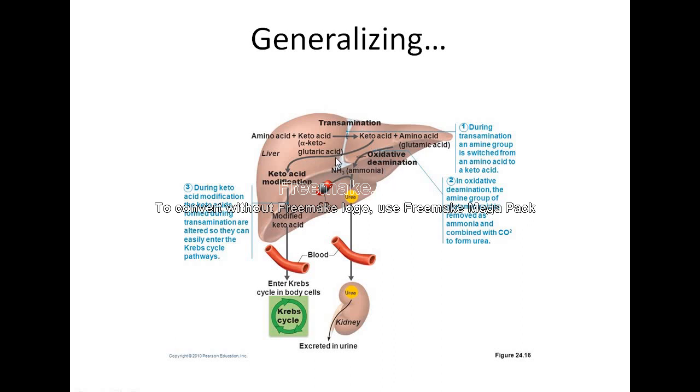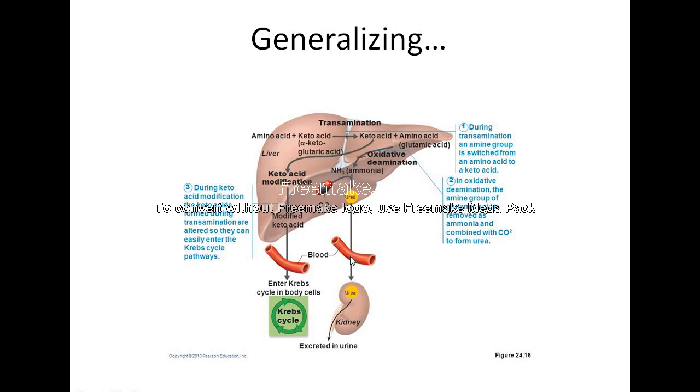Or this keto acid that has been synthesized from this transamination reaction can go and modify itself into the Krebs cycle. So during this keto acid modification, the keto acids formed are easily entered in the Krebs cycle and utilized for energy. അതായത് ഈ അമിനോ ആസിഡിന്റെ കൂടെ ഉണ്ടായ കീറ്റോ ആസിഡിന് എന്ത് സംഭവിച്ചു എന്ന് വെച്ചാൽ, this keto acid enters into the blood and enters into the Krebs cycle. ഓക്സിഡേറ്റീവ് ഡിയാമിനേഷനകത്ത് എന്താ സംഭവിച്ചത്? ഇതേപോലെ തന്നെ കീറ്റോ ആസിഡ് ഉണ്ടായി, അല്ല ഒരു അമിനോ ആസിഡ് ഉണ്ടായി, അമിനോ ആസിഡിനെ അമോണിയ remove ചെയ്തു, oxidatively deaminate ചെയ്തു.